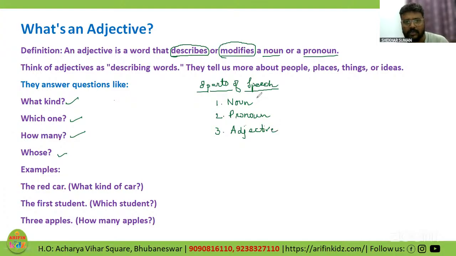Now, what exactly is this adjective? What is a noun? A noun is a naming word. Next, pronoun. A word that is used in place of a noun is called a pronoun. Then the third one, adjective. Today we will be discussing this part of speech. And what did I say? Adjectives are words which either qualify a noun or a pronoun.